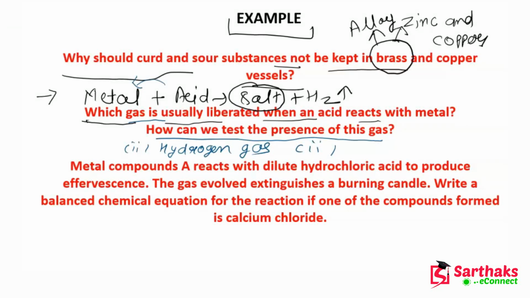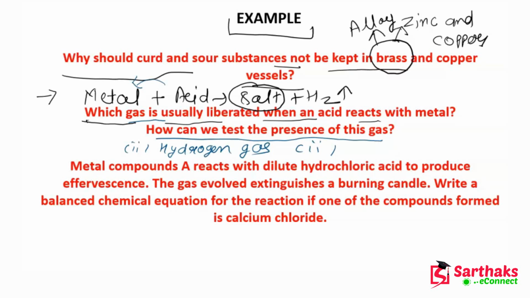I told you when I was discussing this reaction that to detect whether hydrogen gas is formed or not, we pass this hydrogen gas into the soap solution, and the bubble which is formed, we bring it closer to a burning candle, and the burning candle will burn with a popping sound.